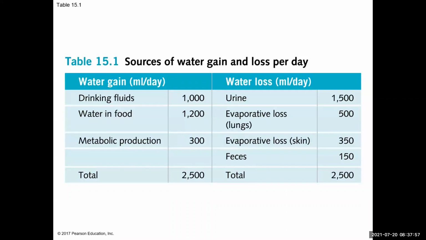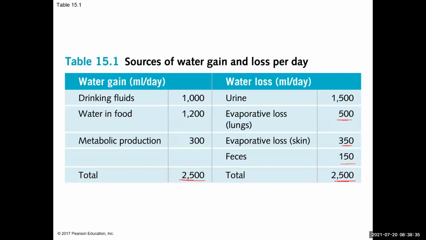So if we look at our losses and gains per day in terms of water, typically we will get about 1,000 milliliters per day from fluids, about 1,200 from our food, and about 300 through metabolic production. So roughly on average about 2,500 milliliters of input. That means our output is going to roughly equal that. Our evaporative loss from our lungs is about 500, from our skin is about 350, and feces is about 150.